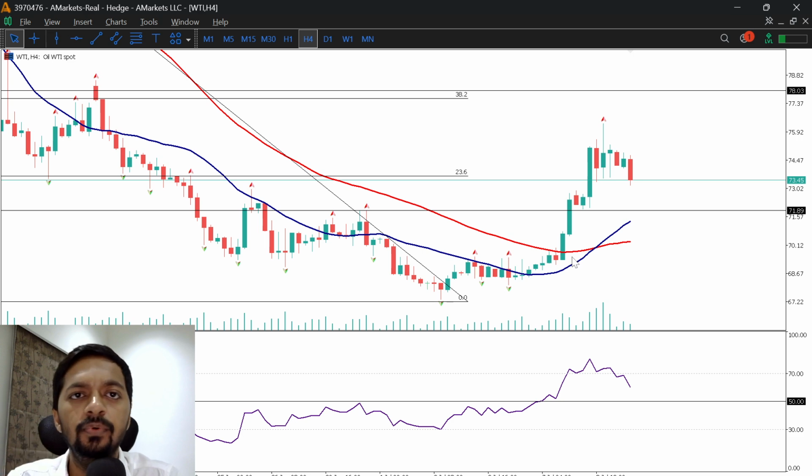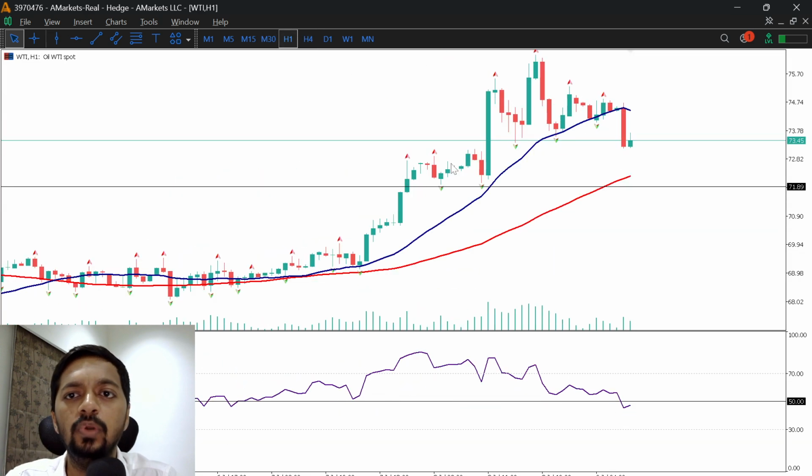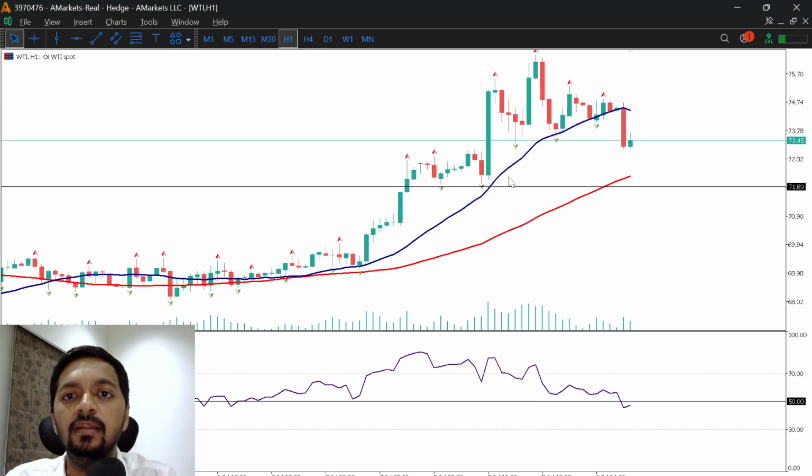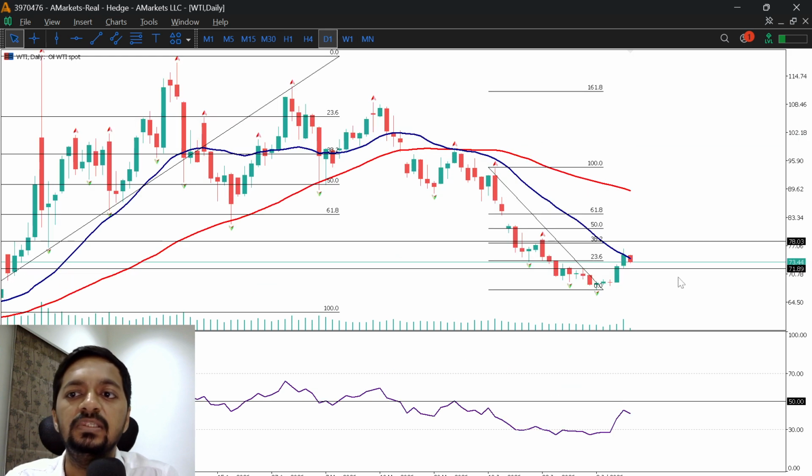Now, if you look at the structure on the H4 time frame, first of all, let's look at it as per Elliott wave analysis. As per the Elliott wave structure, right now there is a formation of waves 1, 2, 3, 4, 5. Probably we have completed the ABC wave. If price is breaking down below, let me check the fractal first, 71.80, then we can expect a continuation of this downward move, and we can expect 70, 68, and then further downward continuation up to 65, 63, and 61 level.